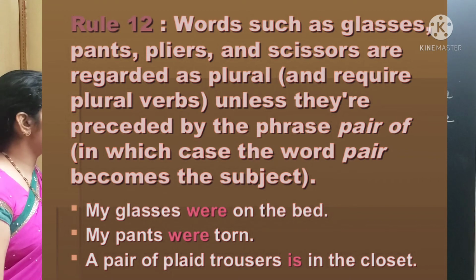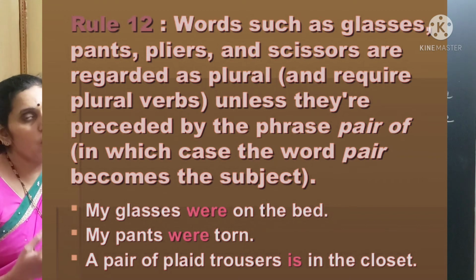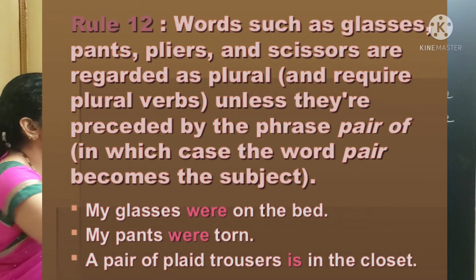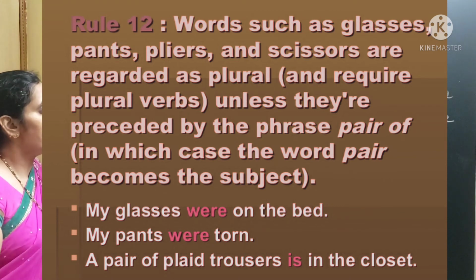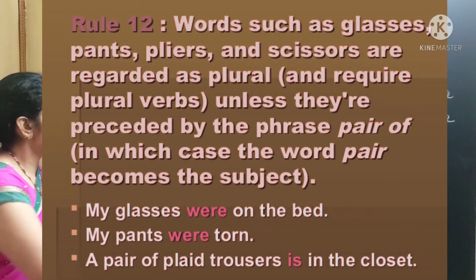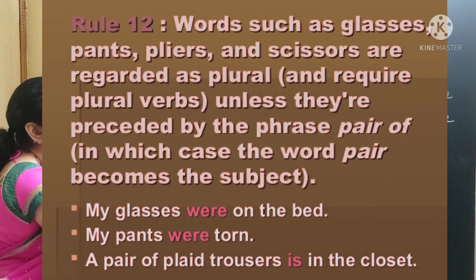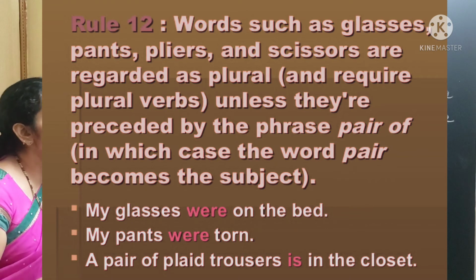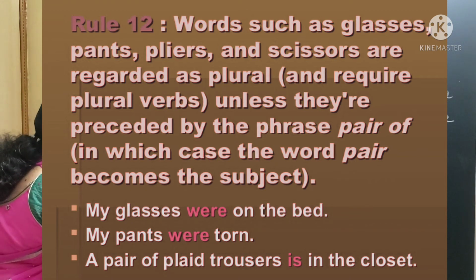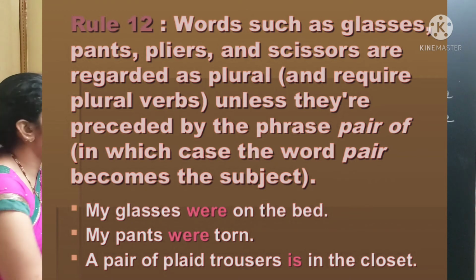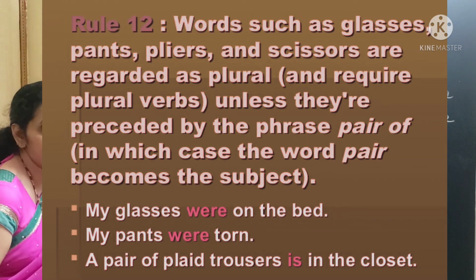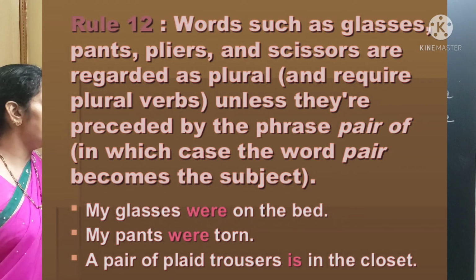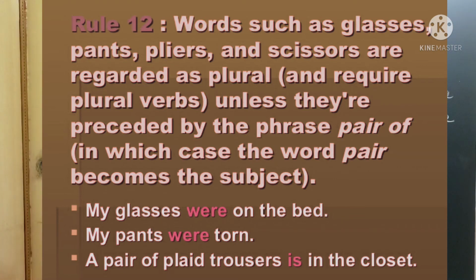If you take examples here, see, my glasses were on the bed. So here glasses is considered as plural. So I have used here plural verb were. My pants were torn. So pants is considered as plural. So we have used plural verb were. A pair of plaid trousers. Here we have used a pair of plaid trousers. So here we consider pair as subject. So here we use singular verb is. A pair of plaid trousers is in the closet.